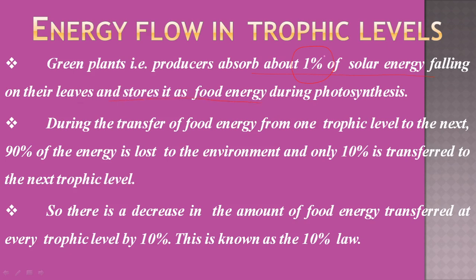They use this 1% of energy in the process of photosynthesis, by which they produce food energy. This food energy is utilized by themselves also and stored as food material. This food material is eaten by herbivorous animals.